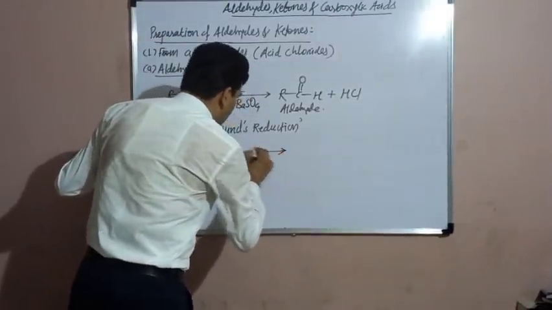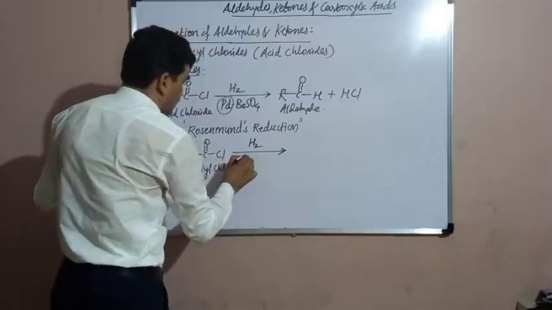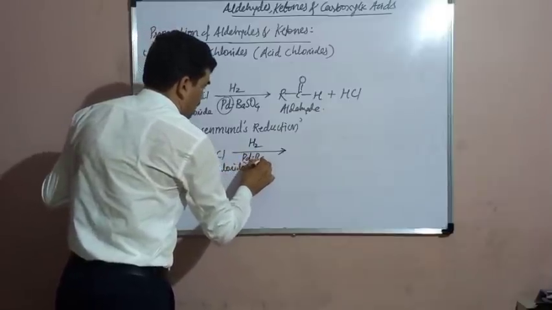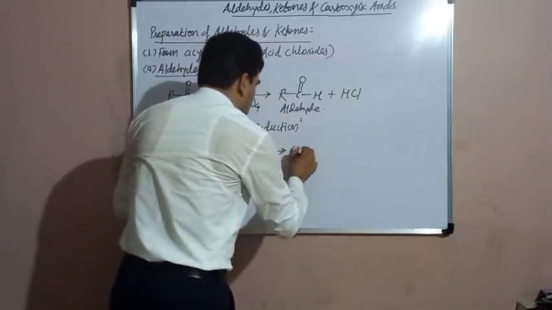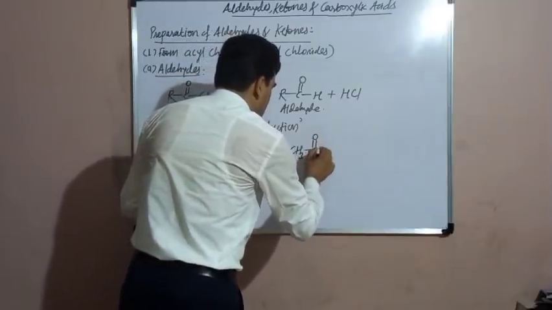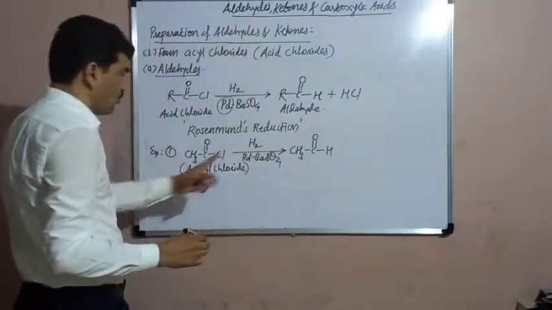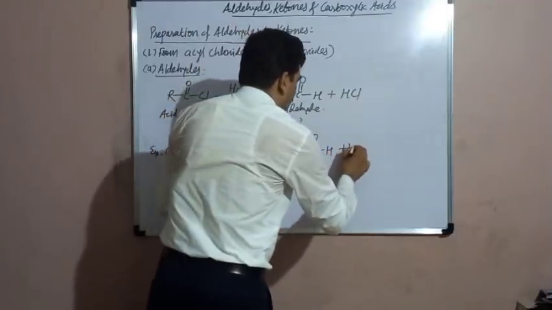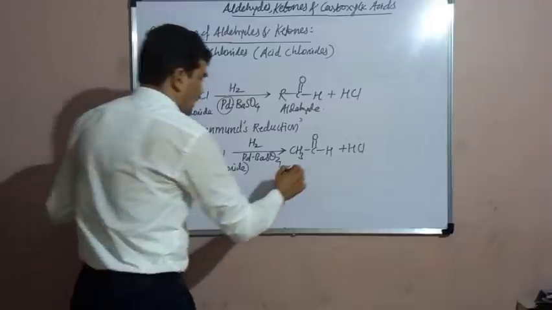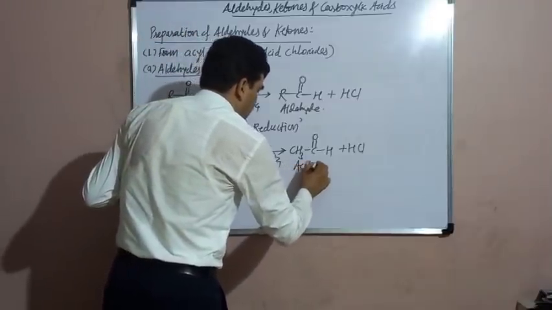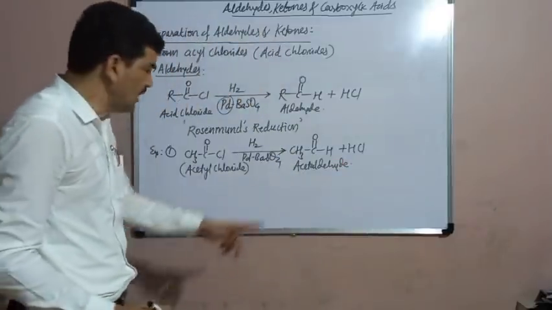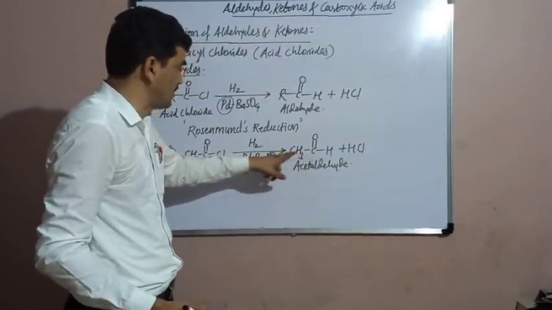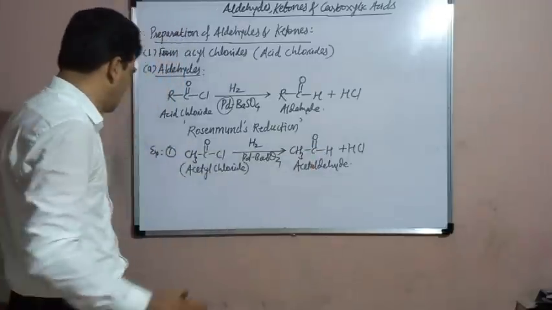So when it is reduced by Rosenmund's reduction, it will be converted into CH3CHO. It is acetaldehyde. Common name is acetaldehyde, but the IUPAC name will be ethanal because there are 2 carbon atoms in the longest chain. Ethanal is obtained.